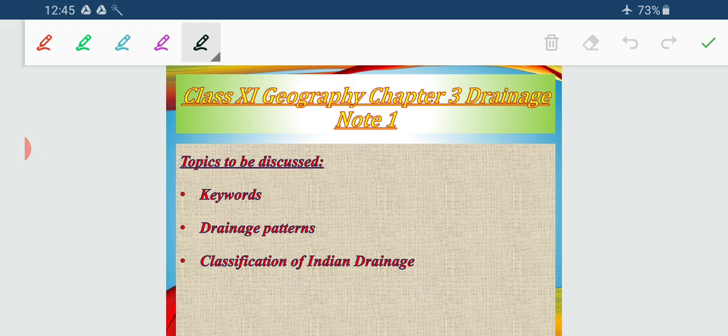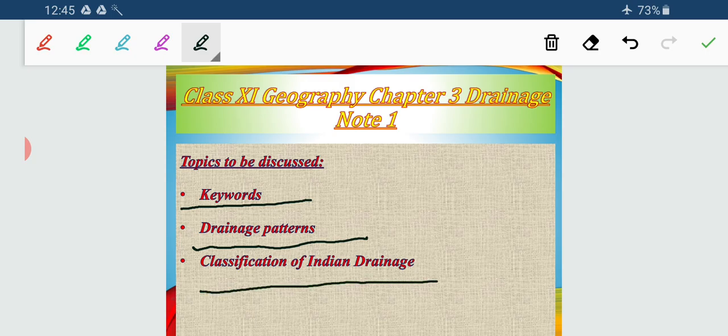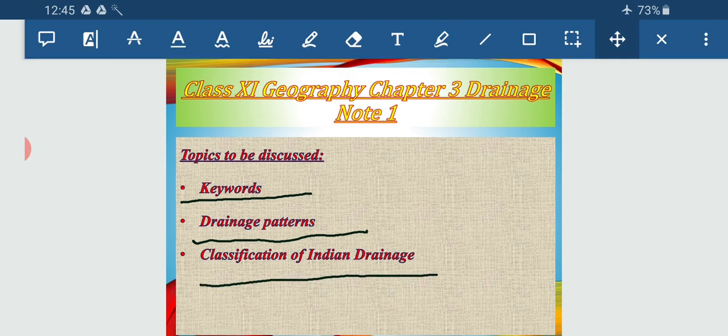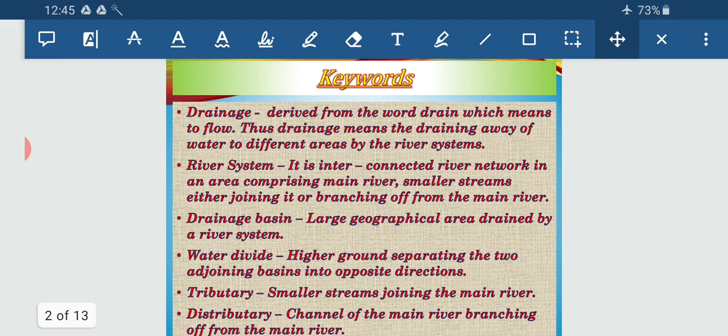Today I am going to start the third chapter of your book, India Physical Environment, and this is my first class with the third chapter. The topics I am going to discuss today are keywords related to this chapter, the drainage patterns which are in your syllabus, and classification of Indian drainage. Let us proceed to the first topic, that is keywords.